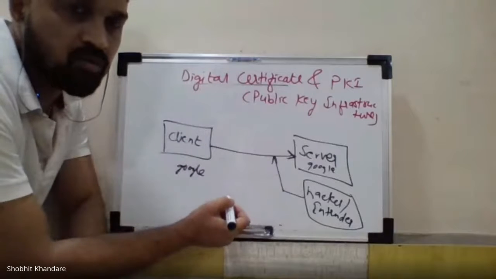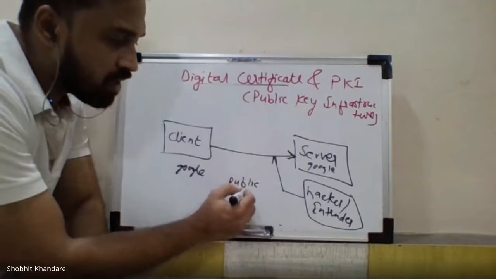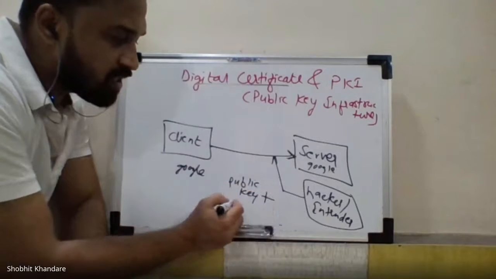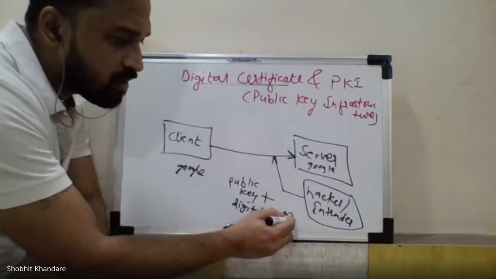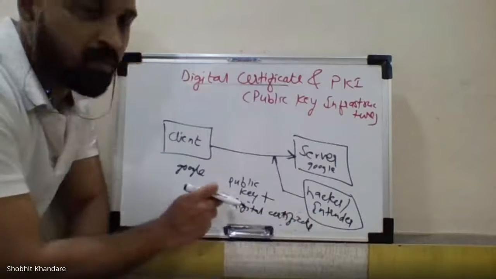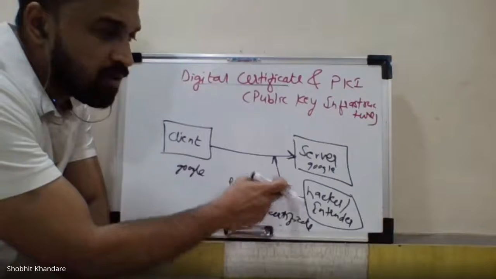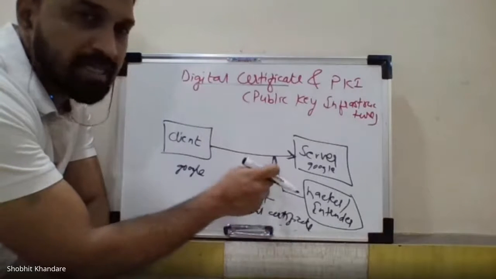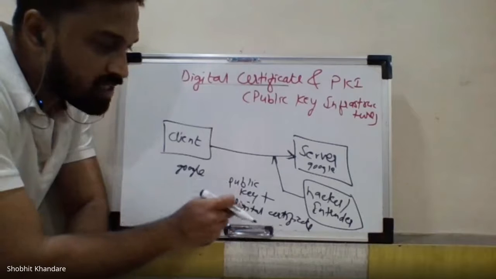So the public key along with the digital certificate now plays an important role for authentication. Such type of intrusion may take place. To avoid this intrusion, we use the public key along with the digital certificate.